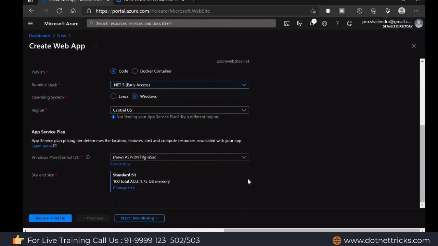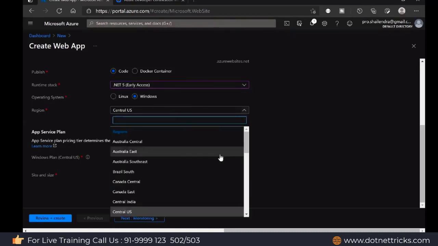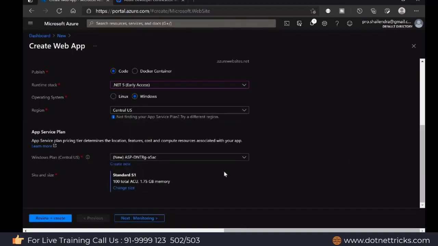I'm using .NET 5, and based upon the runtime stack you have selected, you have the option to select the OS as Linux or Windows. Because a .NET 5 application we can deploy to Linux as well. But if it is ASP.NET 3.5, an ASP.NET web form or MVC 5 application, it can be hosted only on a Windows machine, not on Linux. I can use one of these options. Then select the region. The region can be US, India, whatever you like. I'm using US here.